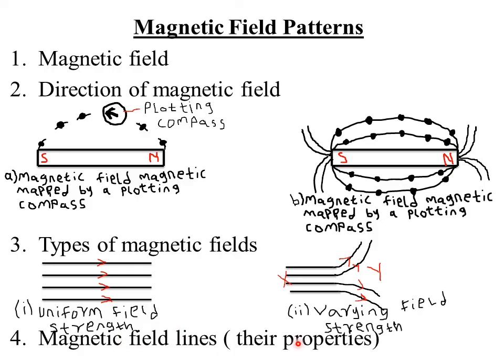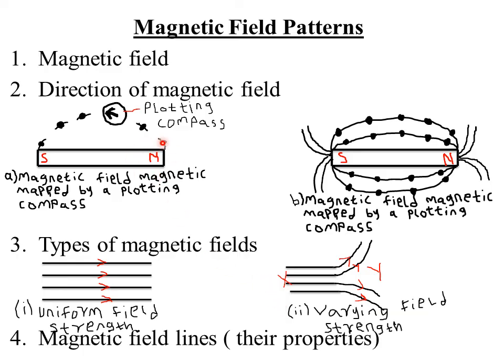Then we look at they have certain properties. So let's look at the properties of magnetic field lines. That is, what are their characteristics. So one of the properties of magnetic field line is that they originate from the North Pole and end at the South Pole. That is as shown here.